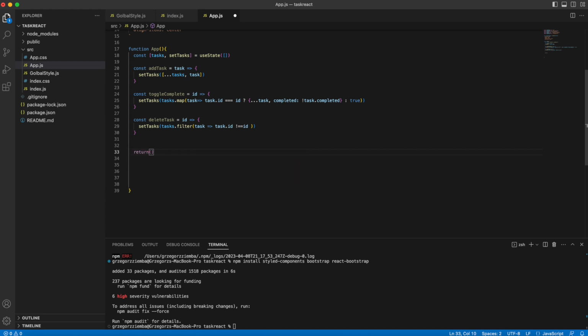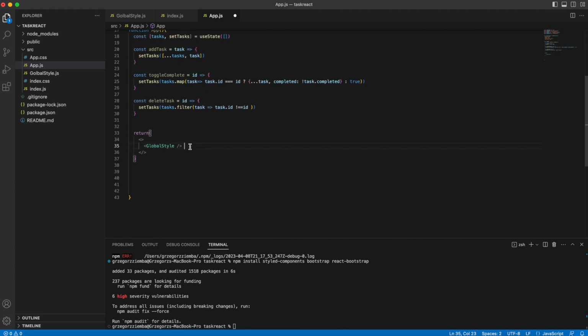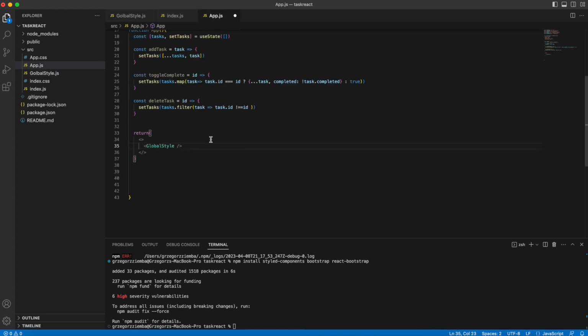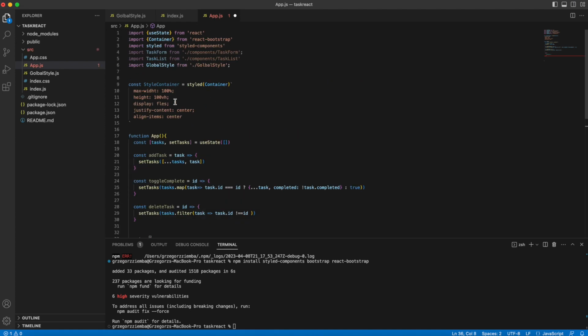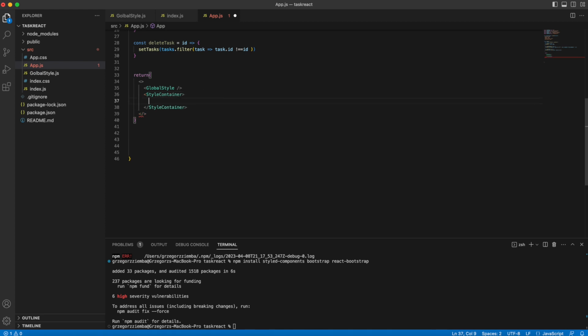So as we are using React, we need to return something. First of all, we are using global styles, and we have to import it, to let our global style work on our whole file. The next thing, we created our style container, that will be our bootstrap container.